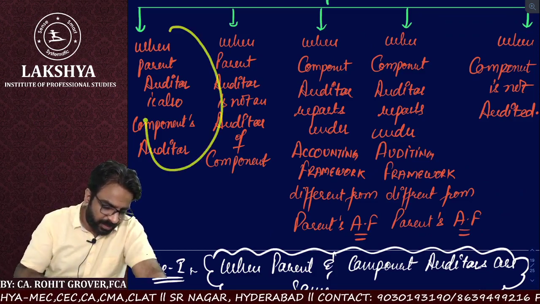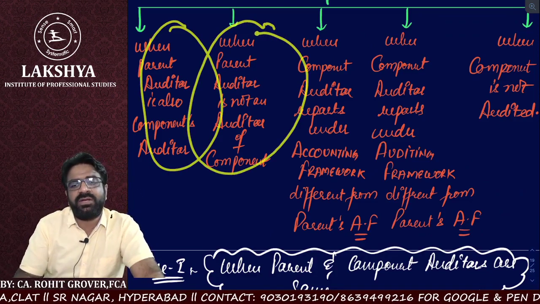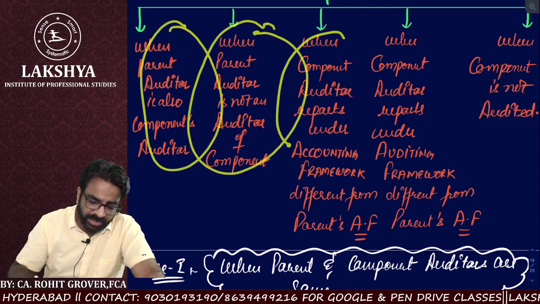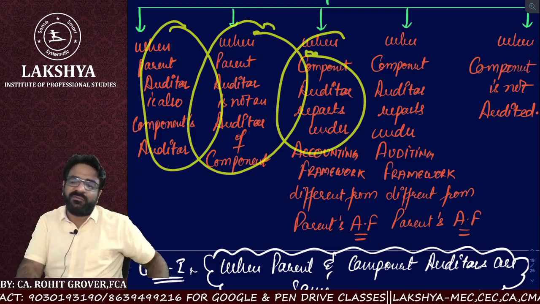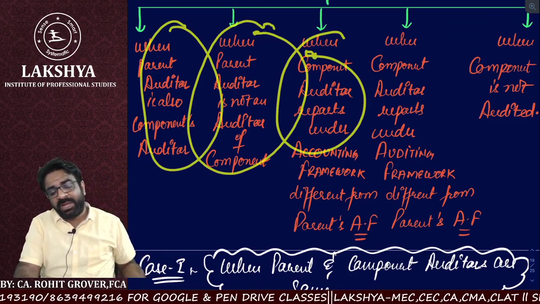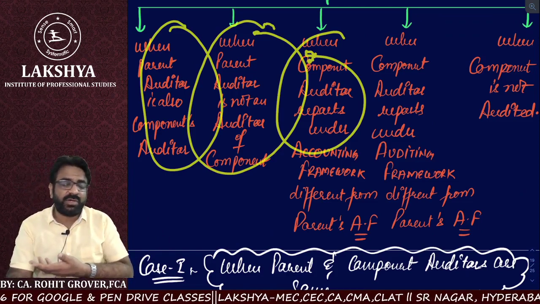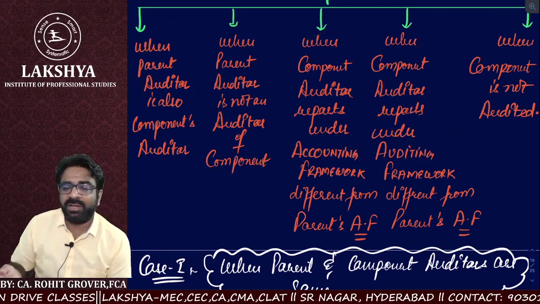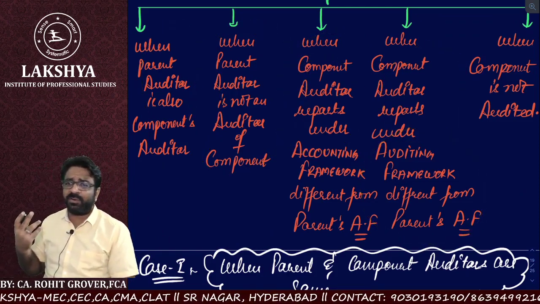So, when the parent auditor is also the component auditor; when the parent auditor is not the component auditor; when the component auditor is reporting under a different accounting framework and the parent auditor is reporting under a different accounting framework; and when the component auditor is reporting under a different auditing framework and the parent auditor is reporting under a different auditing framework.